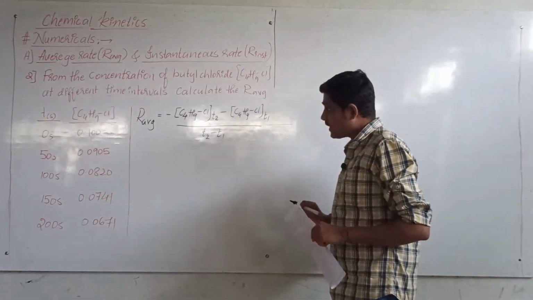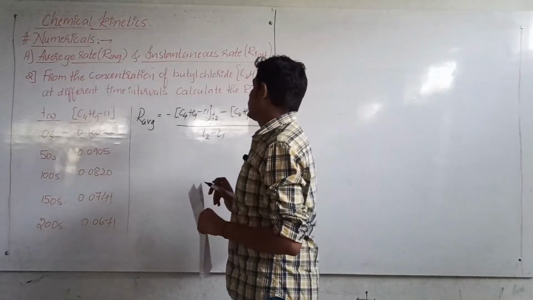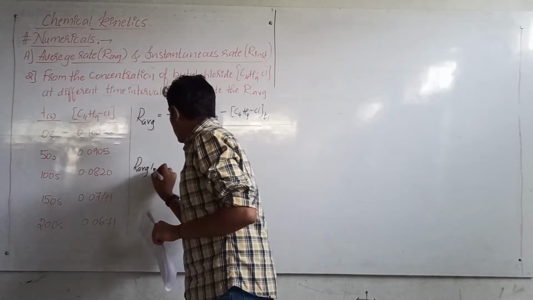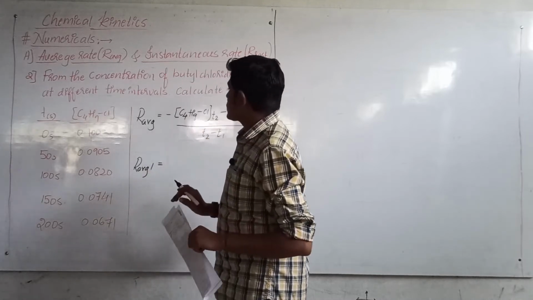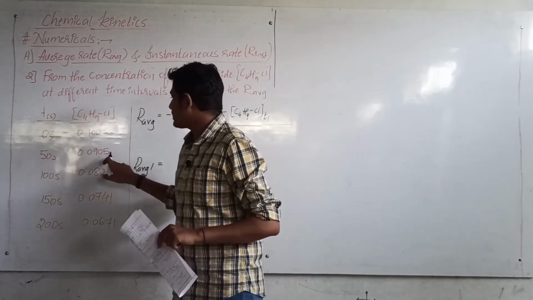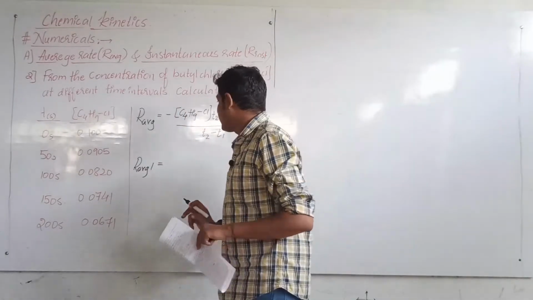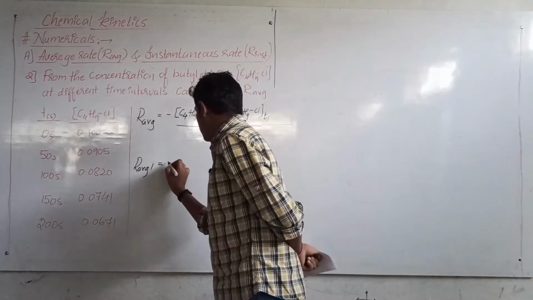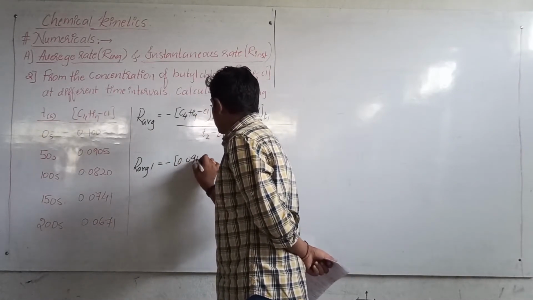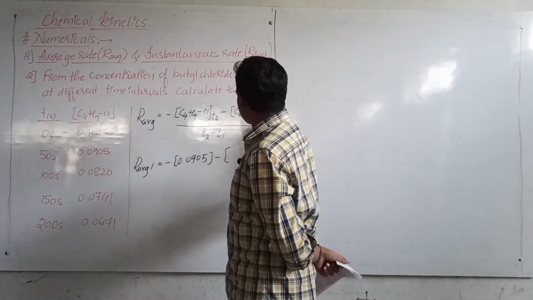Okay, so first let us see. The first interval, how do we calculate? R average 1 is equal to, so first, T2 is how much? It is 50 seconds, isn't it? At 50 seconds what is the concentration? 0.0905. So first put the values here. So minus 0.0905 minus the concentration at T1.